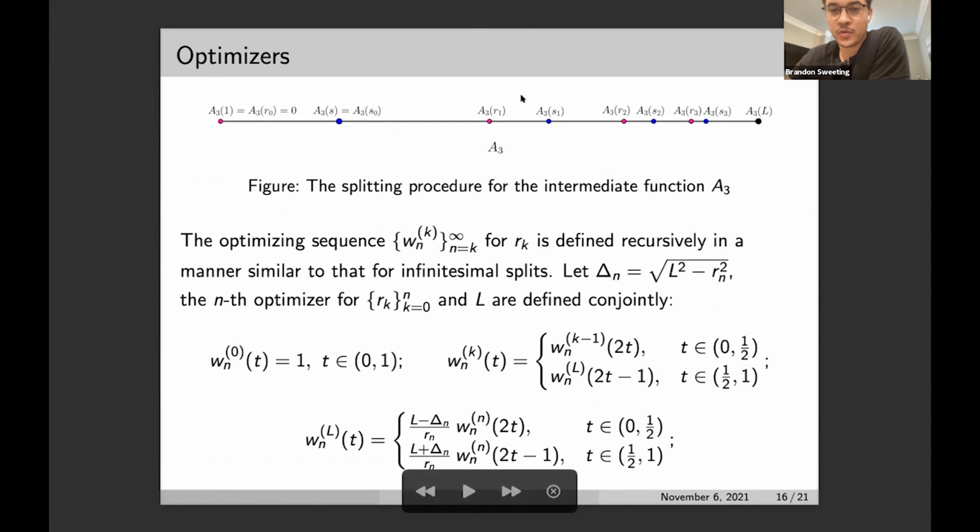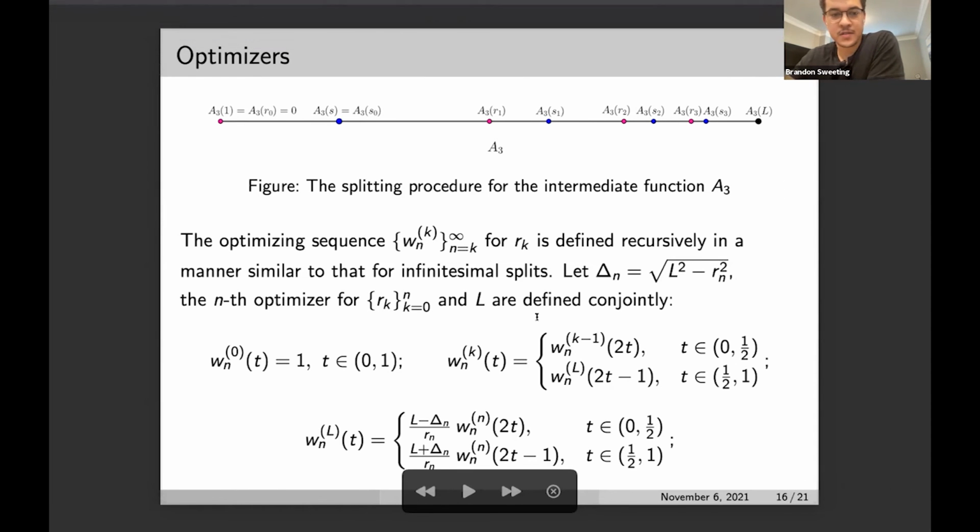So here's a visual illustration of the splitting procedure as it defines these intermediate functions. We see the system corresponding to S equal 1 in magenta, right? So we have the system of equations defined in terms of these points. We fix the value at 1, that fixes the value at L, and then say for an arbitrary point S in the left half of the interval 1 to L, we have that corresponding system. And now we just read the value that was determined from the first system, and then we can solve for the value of the function at these points in blue.